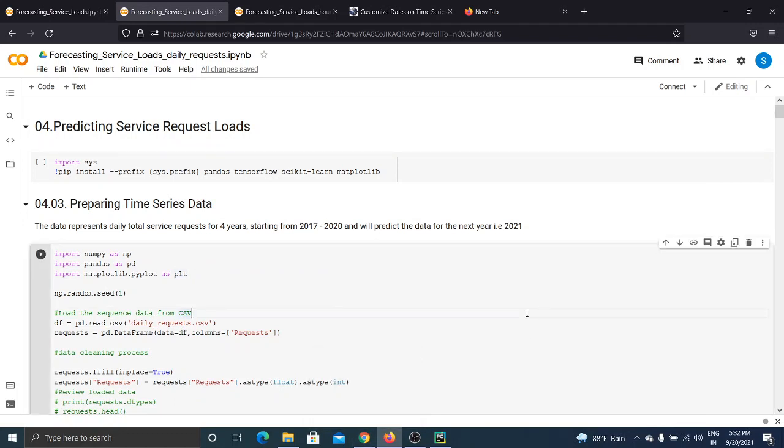Today we will be explaining how we can predict the future service loads on the daily basis. So previously we have seen that we have predicted the data on the hourly basis. Like we have predicted the data that will be coming in the future in the next hourly manner. By using that we have plotted the graphs on the basis of hourly, daily and monthly.